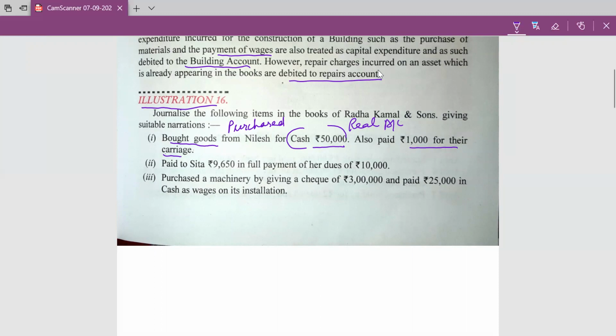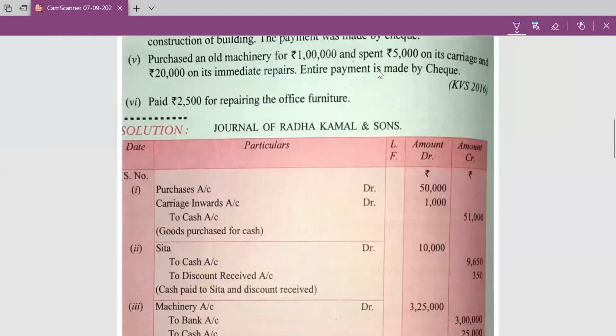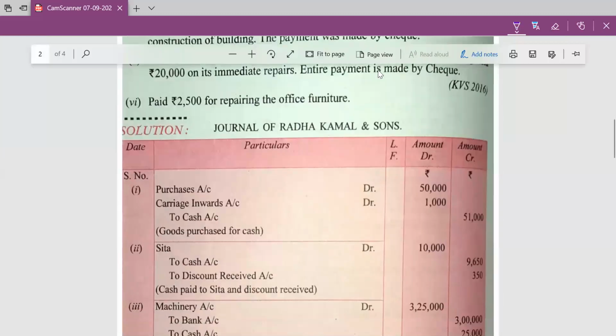Here, carriage is also given 1,000. It is an expense and all the expenses come under nominal account. It will also be debited in the entry. Journal entry will be purchases account debit 50,000, carriage inward 1,000 and to cash 51,000.